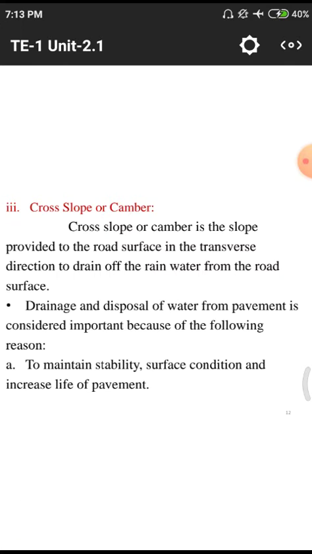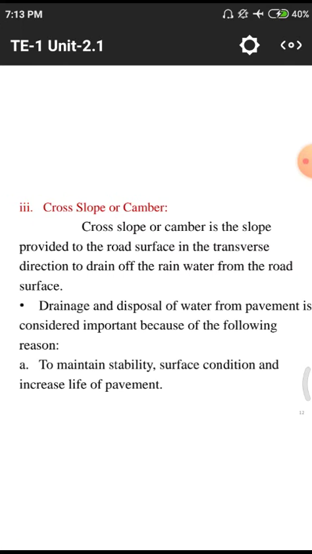It is the main point we need to discuss, because without this the total lifespan of the road will decrease due to the lack of cross slope for every road. First of all, we will know what is cross slope and what the different points in it are.